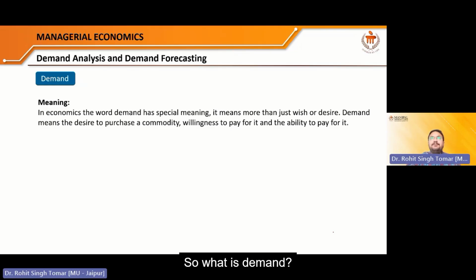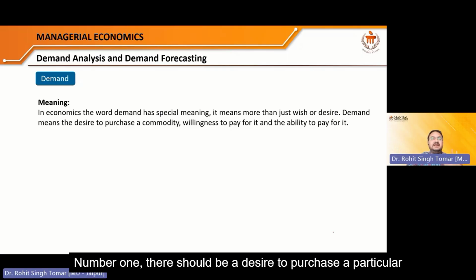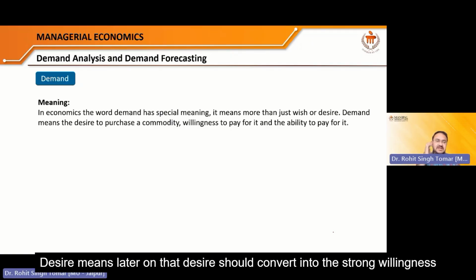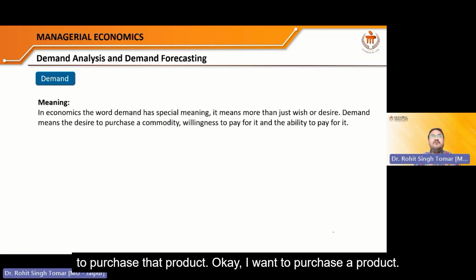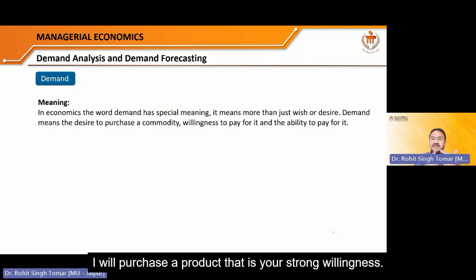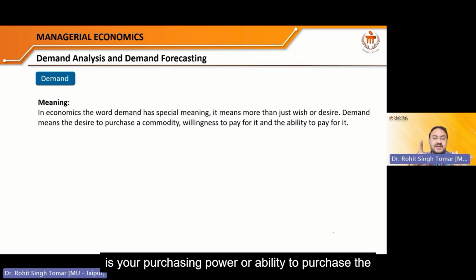So what is demand? Demand is the amalgamation of three things. Number one, there should be a desire to purchase a particular product. Desire should convert into a strong willingness to purchase that product. I want to purchase a product, that is your desire. I will purchase a product, that is your strong willingness. The third thing required to create demand is your purchasing power, or ability to purchase the product.